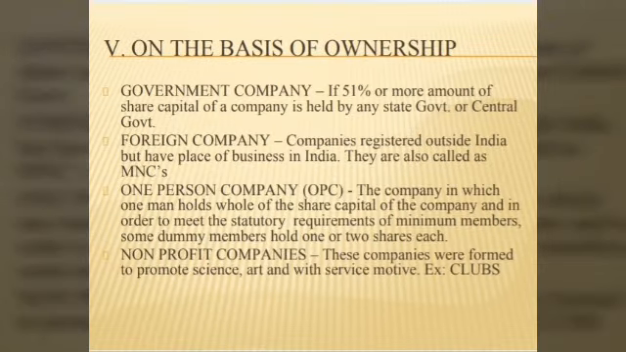The next classification was based on the ownership of the companies. Who is the owner? Based on that the companies were classified. We can classify on the basis of ownership into four types. Number one is government company. Government company is one in which 51% of the share capital is held by any one of the state government or central government or both. That is called a government company.